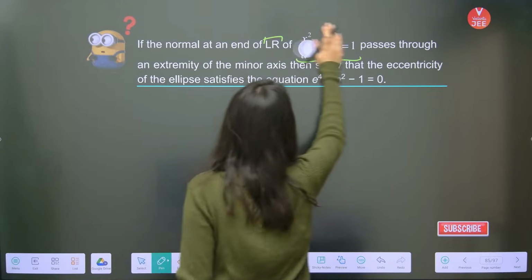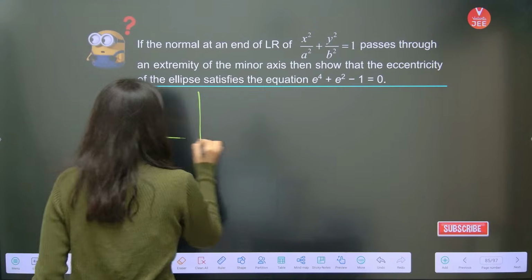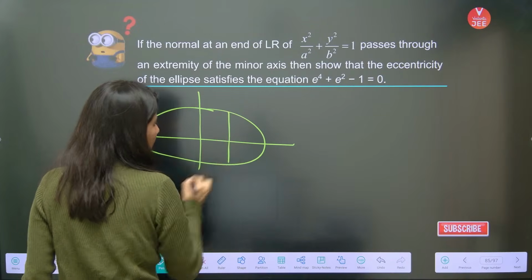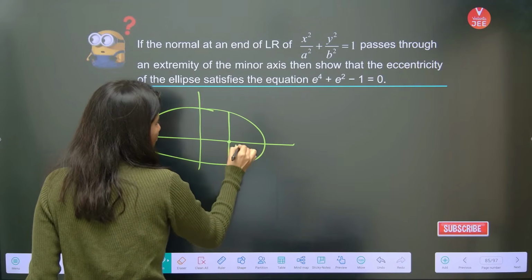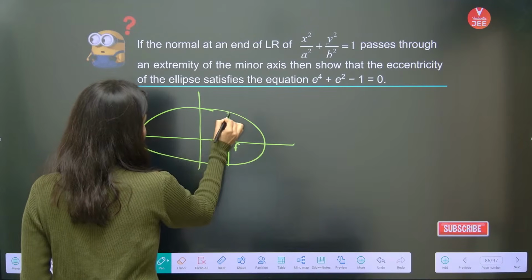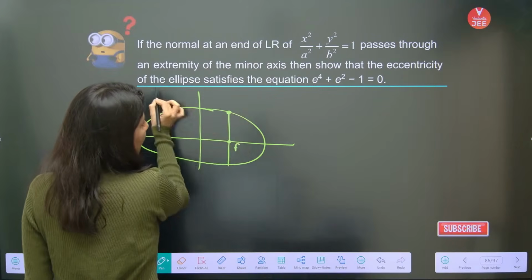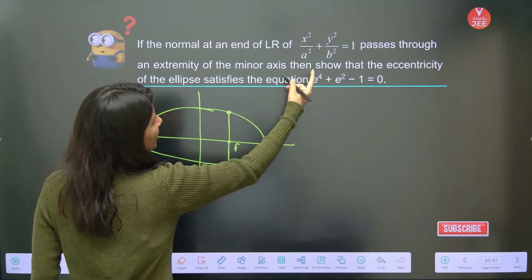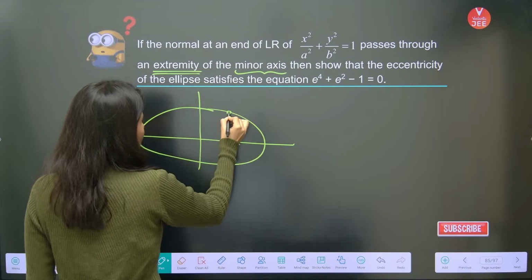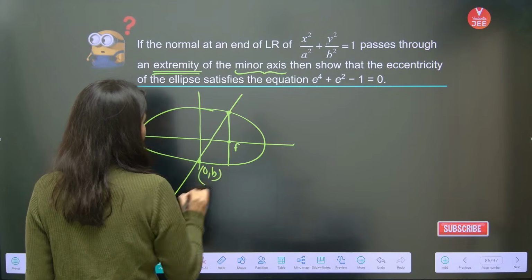Okay, so what I'm going to do is, if the normal at the end of latus rectum, so suppose this is your ellipse, right? Now this is your latus rectum, okay? Latus rectum always passes through focus. Normal at the end of latus rectum. So this is your latus rectum. This is the tangent, but I am talking about the normal. Passes through extremity of the minor axis. So this normal is passing through which point? 0, b.